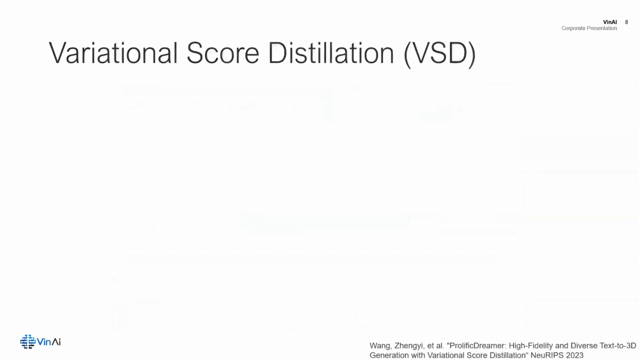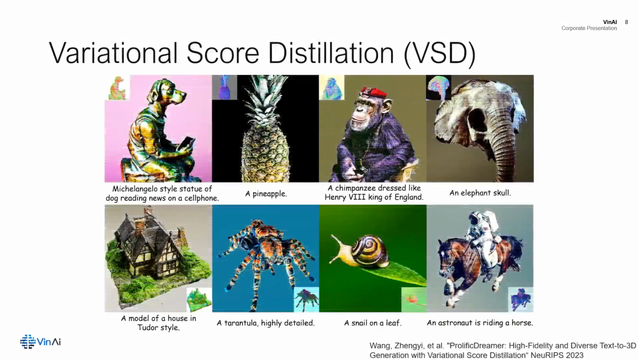Recently, there has been a work, ProlificDreamer, that achieves high-fidelity text-to-3D generation by opting for variational score distillation. Immediately, we adopted VSD to overcome the previously mentioned issues of the naive SDS pipeline.